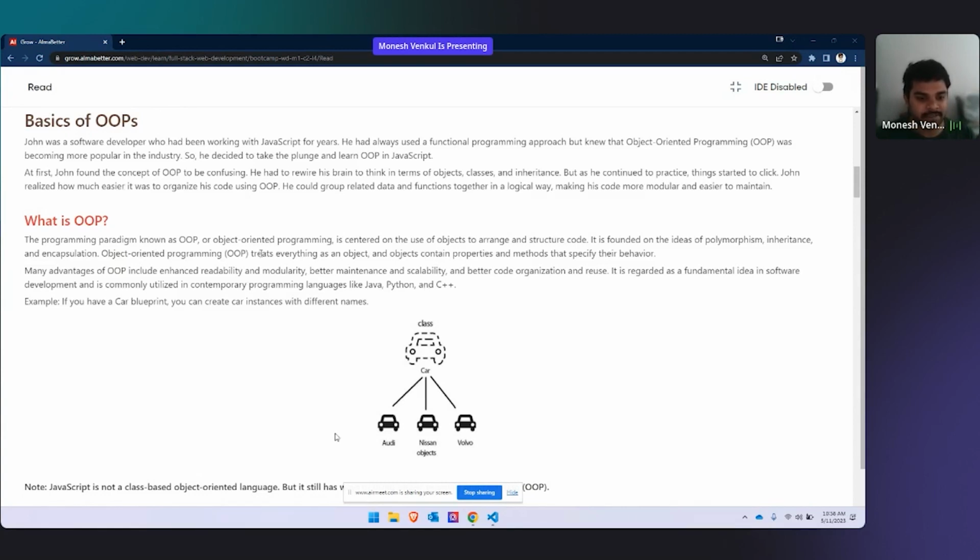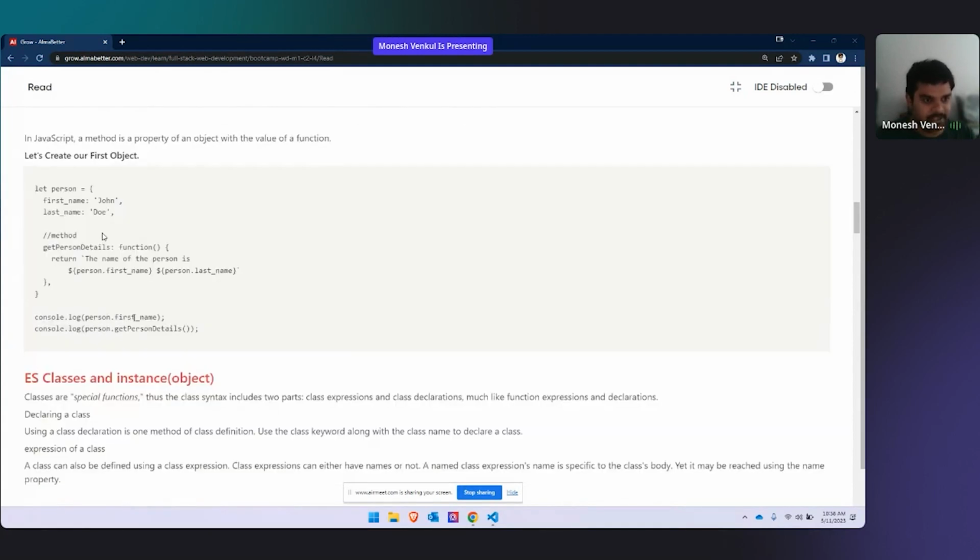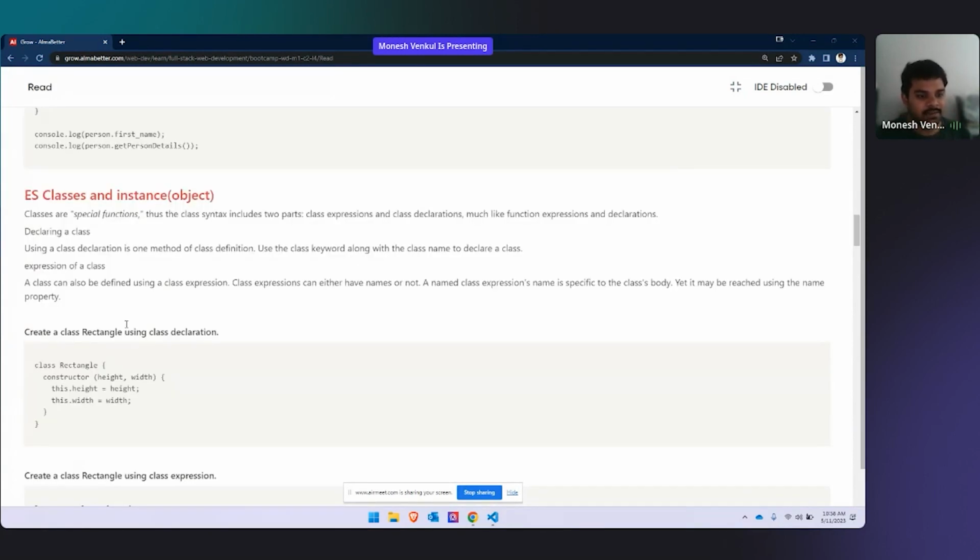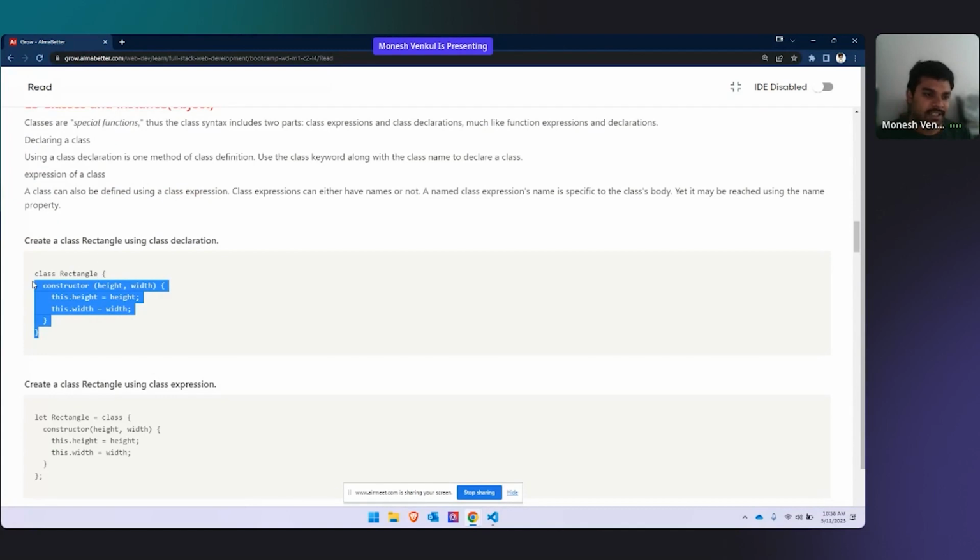For example, there is something called class in JavaScript. I'll teach you what is class and all. If you see here, we write the class keyword, but in interviews, if an interviewer asks you whether JavaScript has real inbuilt classes, you have to answer no, because JavaScript does not have a real class.